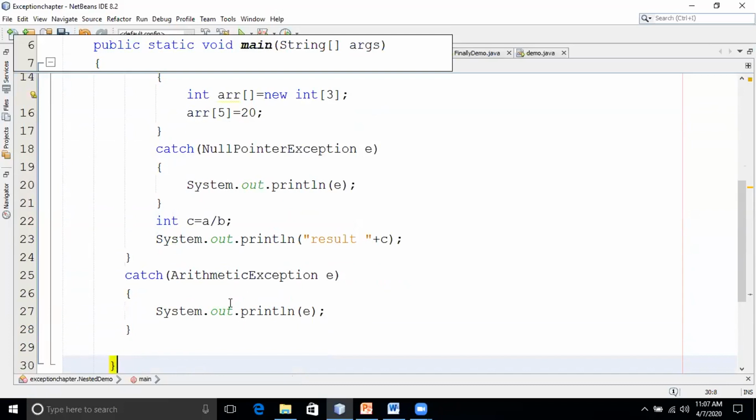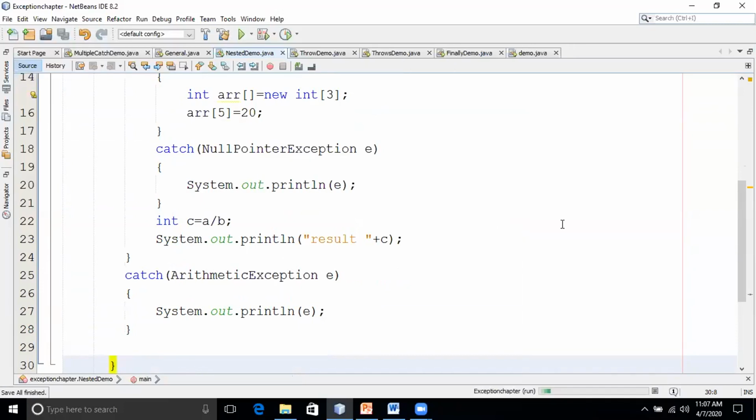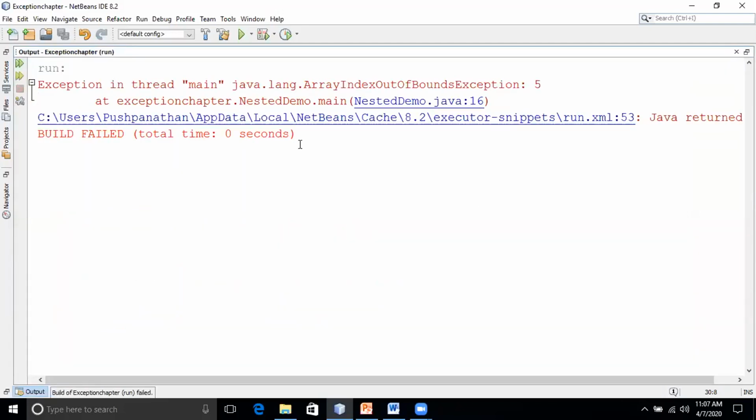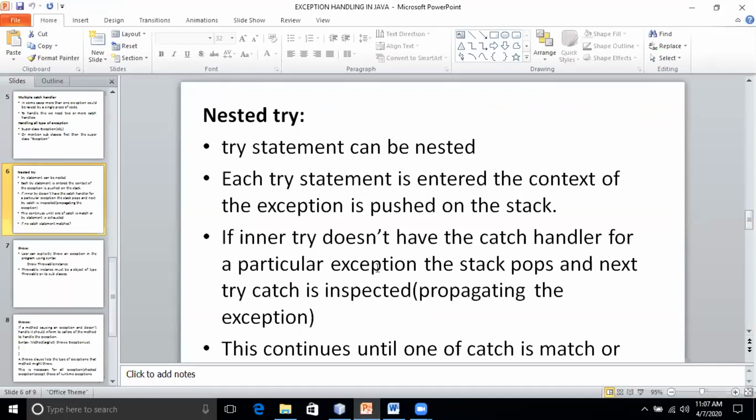Now it will become what type of exception? Am I audible to you people? Yes, sir. Now it will become what type of exception? Uncaught exception. Very good.